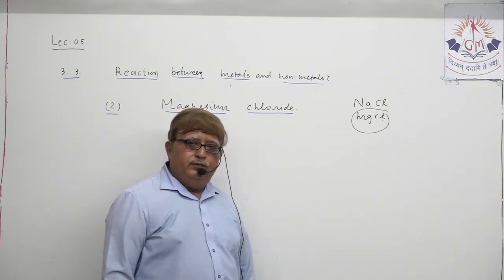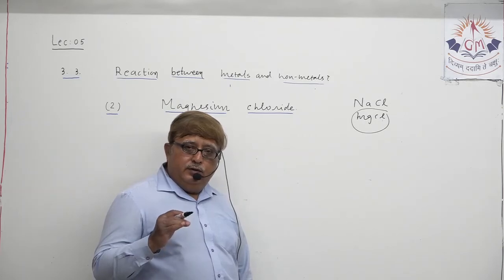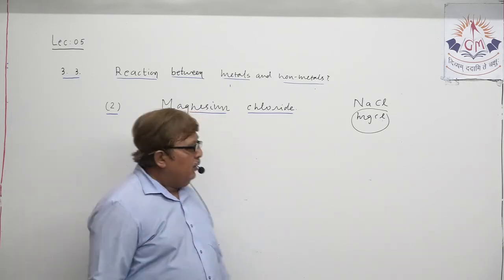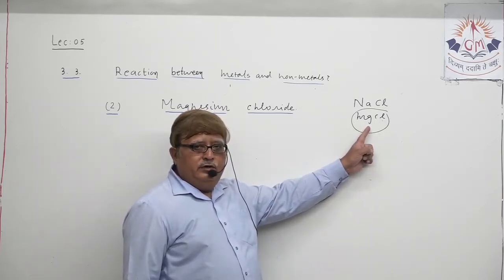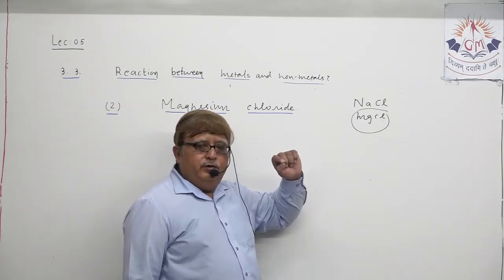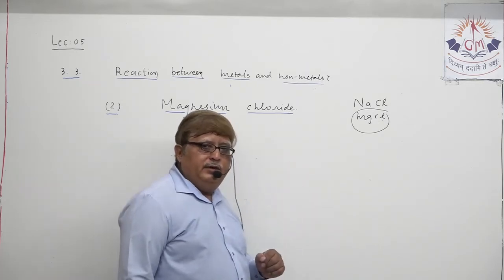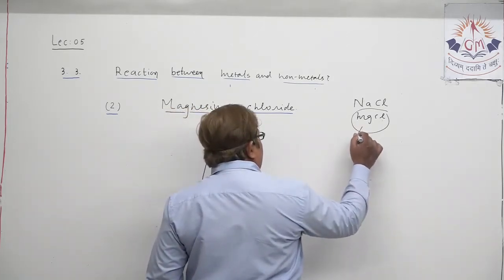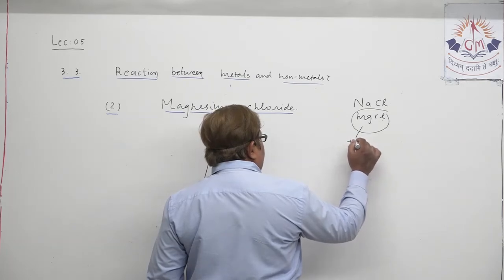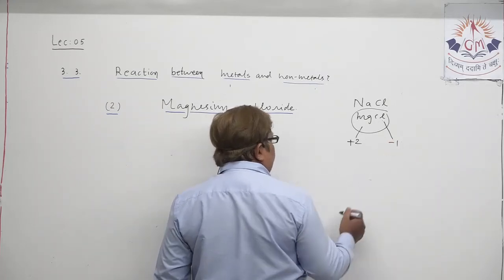Because if you have an idea regarding the valency of both these ions, Mg and Cl, meaning the valency of magnesium and chlorine, you can make the formula easily. Can anybody guess? The valency of magnesium is +2. The valency of chloride is -1.